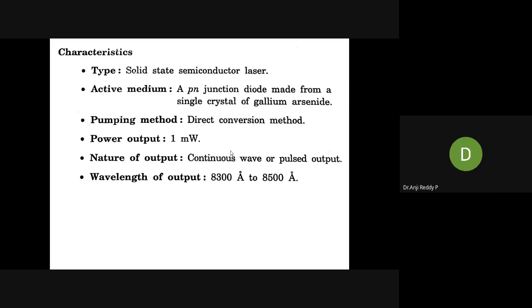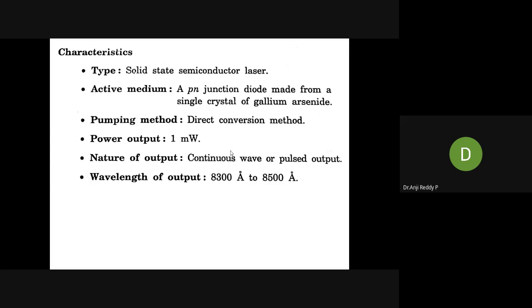Pumping method means how we supply energy to the system. Here, the electron and hole recombine and that is emitted in the form of light. That light does not come outside directly. The light produced during recombination stimulates more electrons and holes to recombine. Whatever light we get from recombination initially is used to stimulate more recombination. That's why we call the pumping method the direct conversion method.